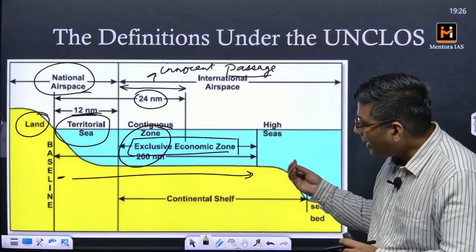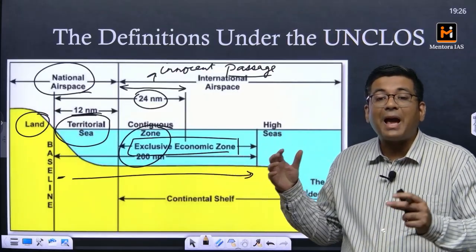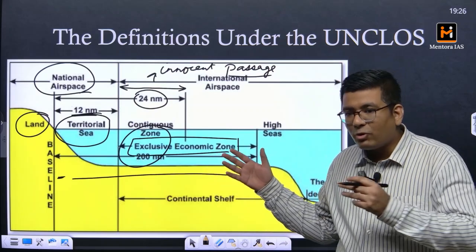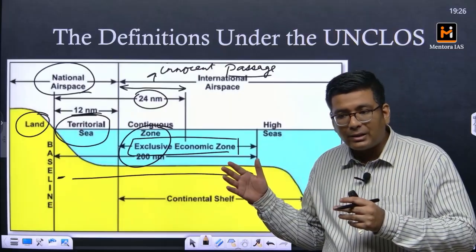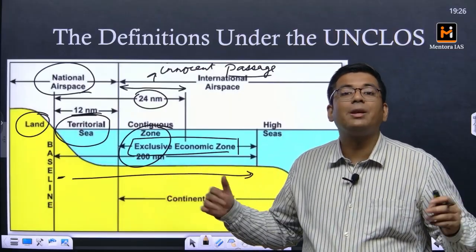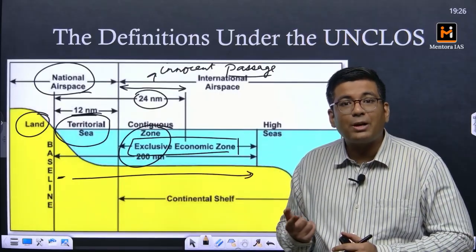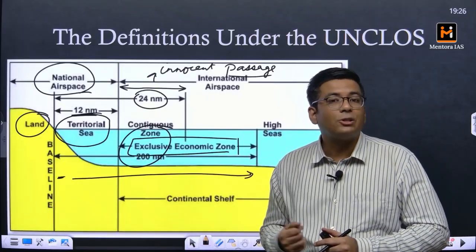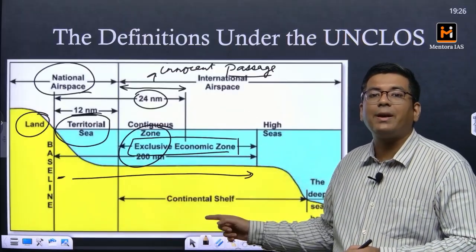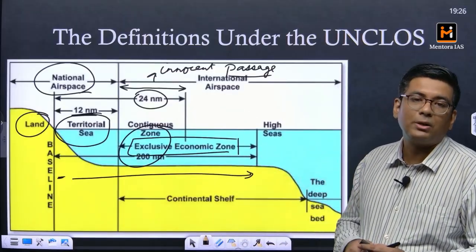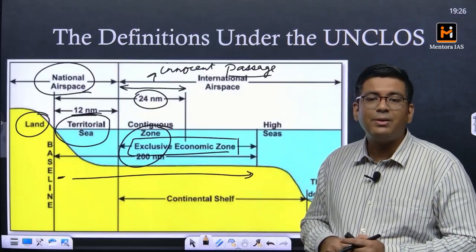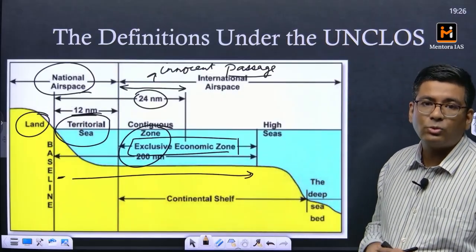This gets enhanced when you have islands. When you have islands as your territory, recognized as your sovereign territory, your exclusive economic zone increases, and subsequently your region for exploitation also increases. That is the whole point: all these countries are fighting for the territorial position of these islands, because that gives them extensive access to the resources.